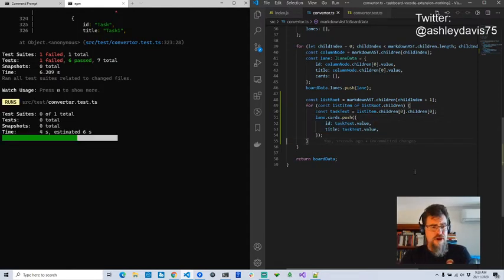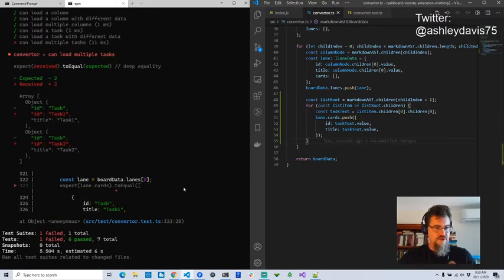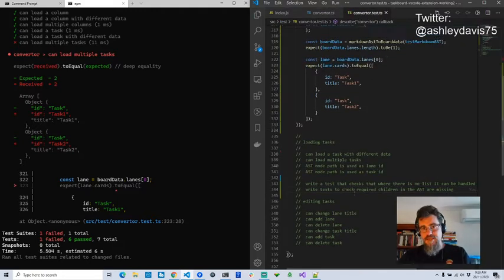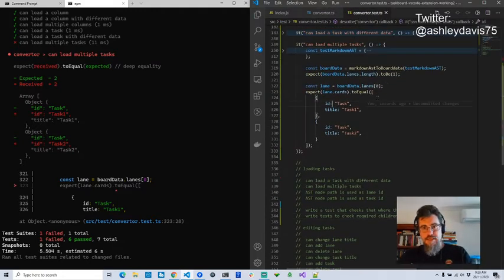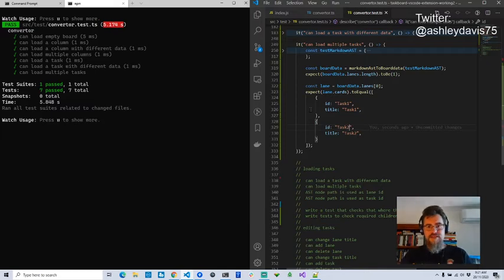I'm hoping this will get me a passing test. No, something's still not quite right. Oh, this is actually a problem in the test. So I should have actually set this ID to be task 1 and this ID to be task 2. Okay. So I've got all passing tests, and now I should be able to load even more than 2 tasks.